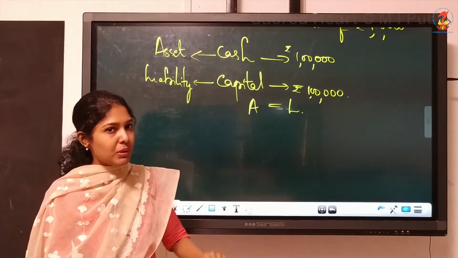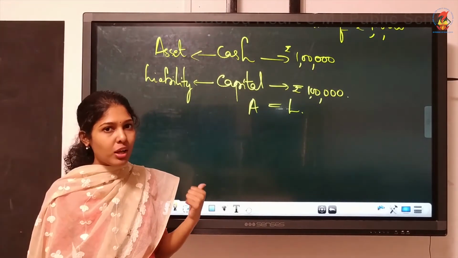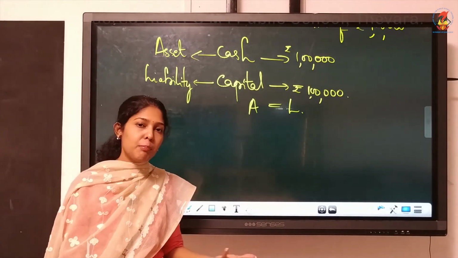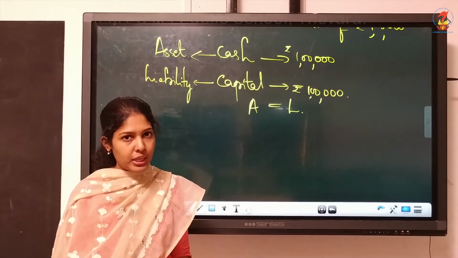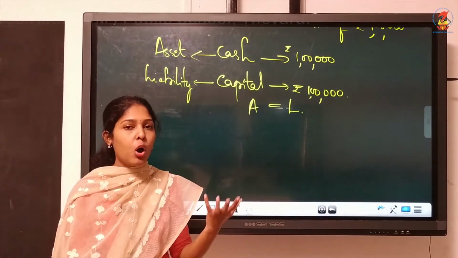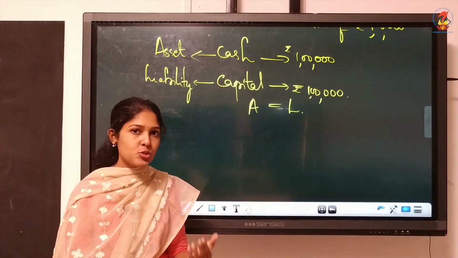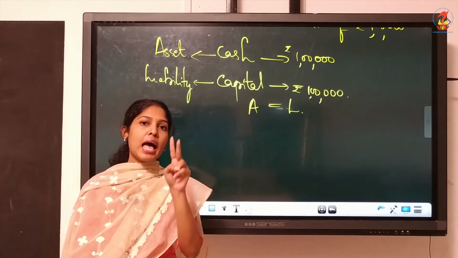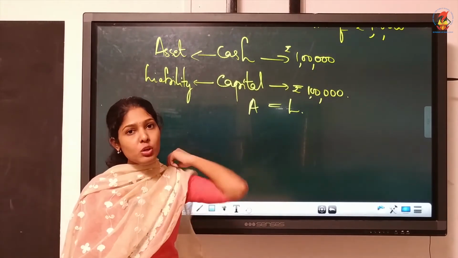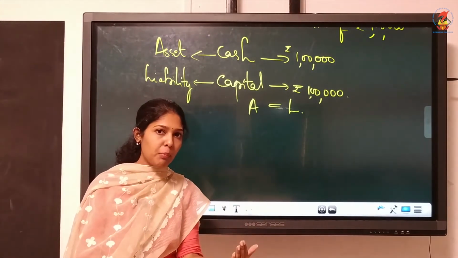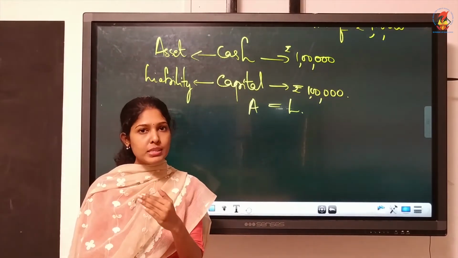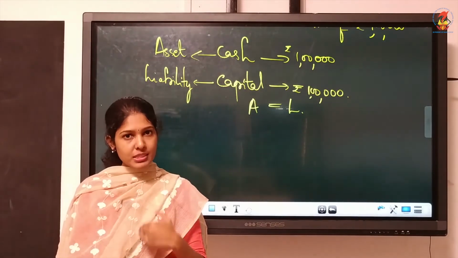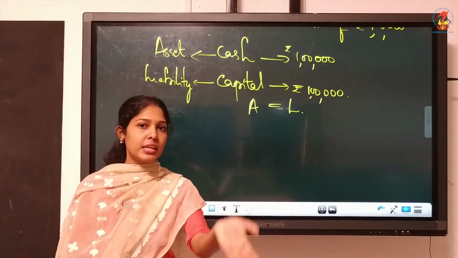There are two aspects for this transaction. Which concept is this? That is dual aspect, or we can call it the double entry system of accounting. What was that dual aspect or double entry system? Every transaction will have two aspects, a debit aspect and a credit aspect of equal amount. The total amount debited will always be equal to the total amount credited. Debit means the receiving aspect, credit means the giving aspect.